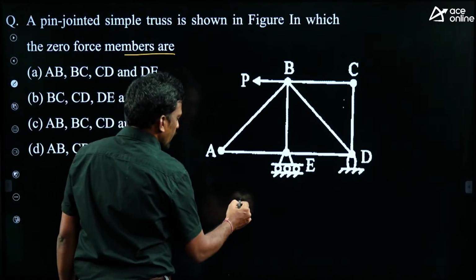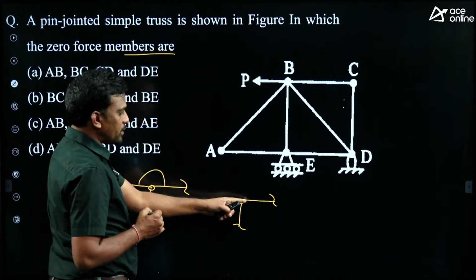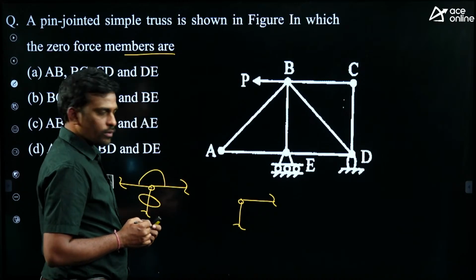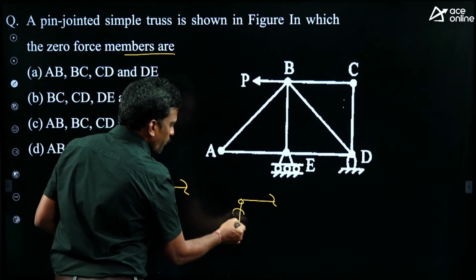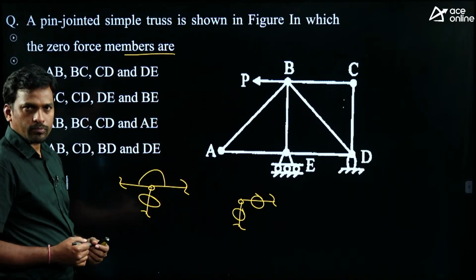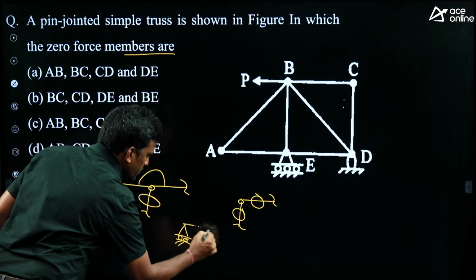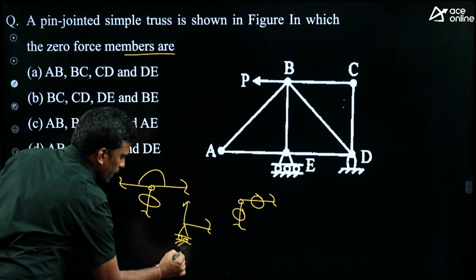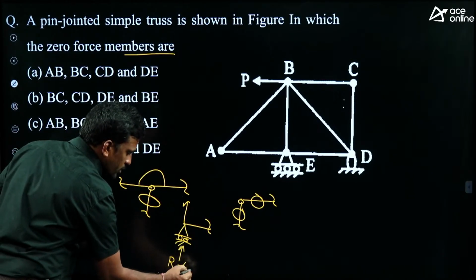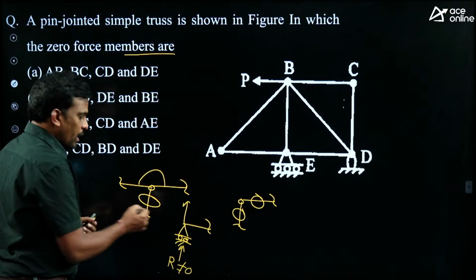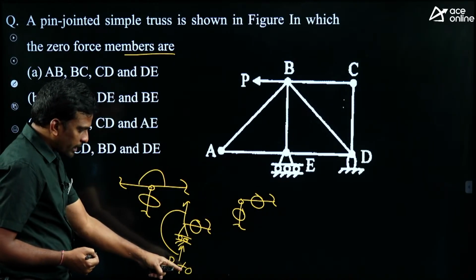Okay, then the second shortcut I gave: at the pin joint, if the number of members is only 2, and these 2 are in a different line, then the force in both the members is 0. And I gave a few more shortcuts like this. This is the roller support. If there is a vertical reaction here, and this reaction is not 0, treat this reaction as a member, and these 2 are collinear, the force in the third member is 0. In case this vertical reaction is 0,